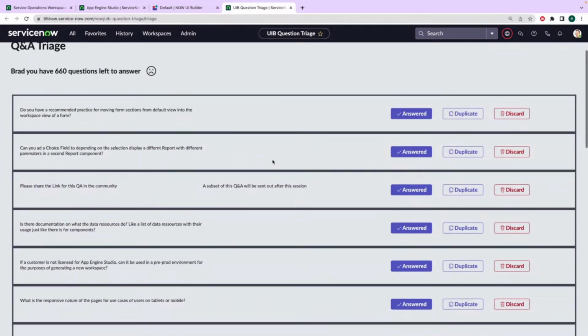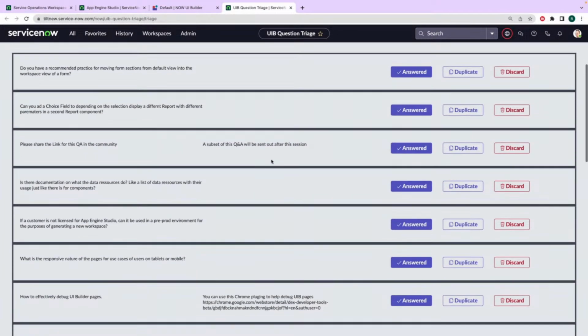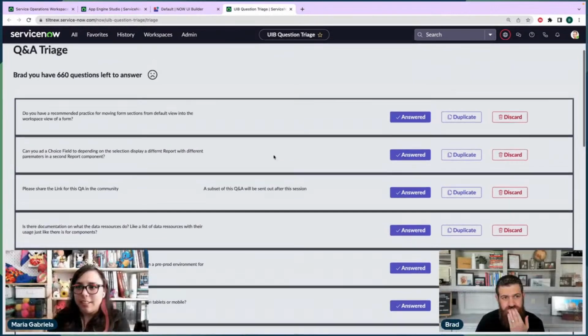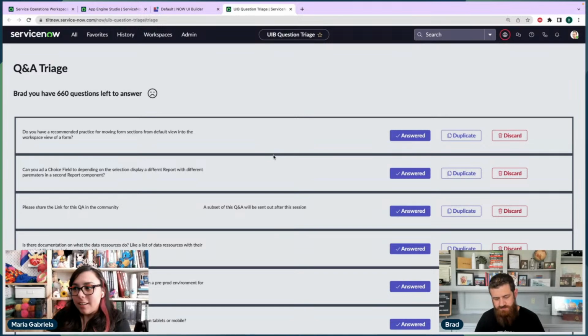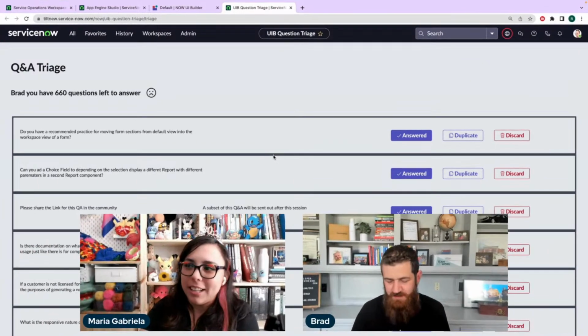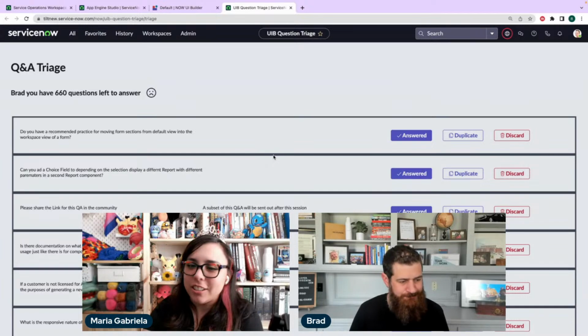Earl reminded me of something. Yesterday during the Q&A, someone asked, what was it? Something about, what do you consider UI Builder low code? That's a great question. It was some variant of that. And I didn't know quite how to answer, because technically you don't need to know scripting, but you sure need to know a JSON structure and how to dot walk through data.